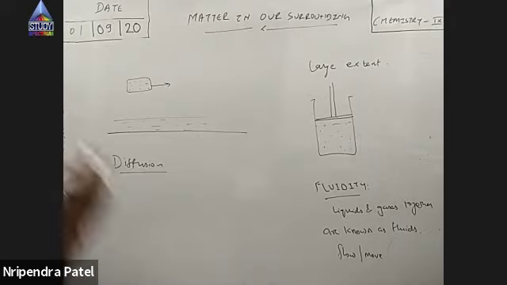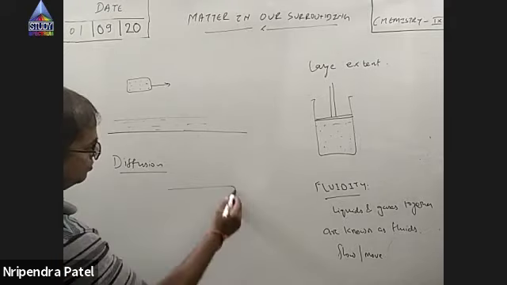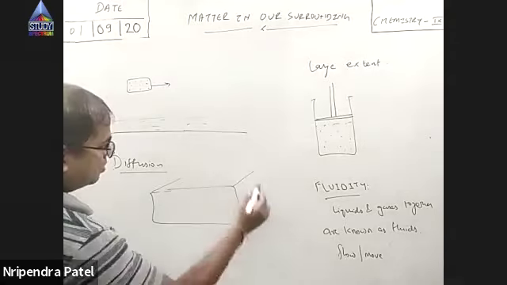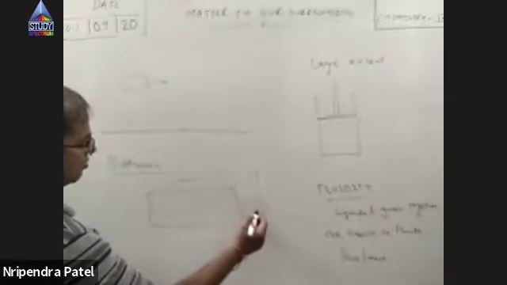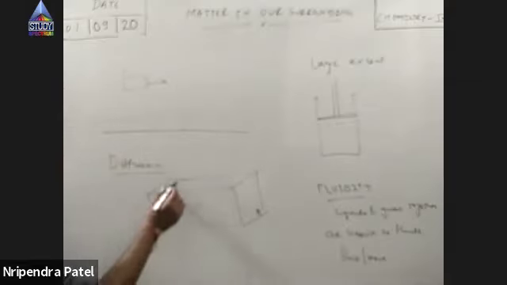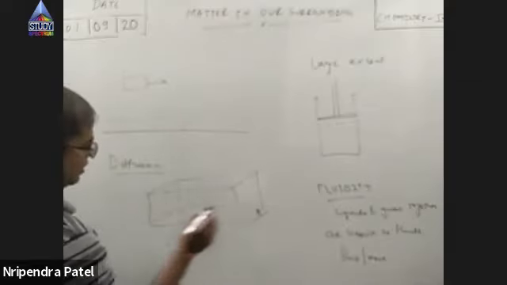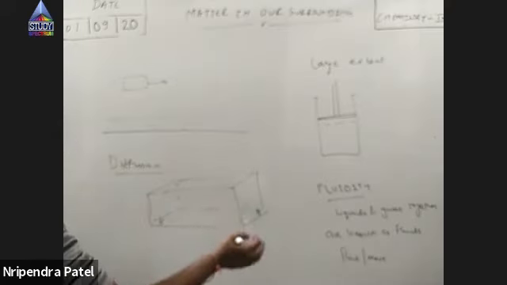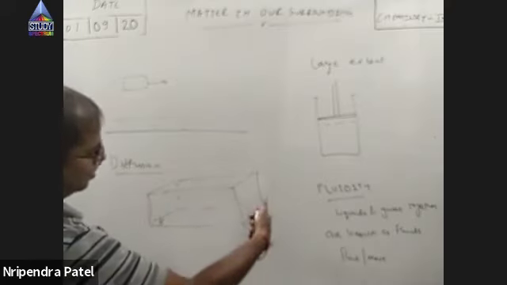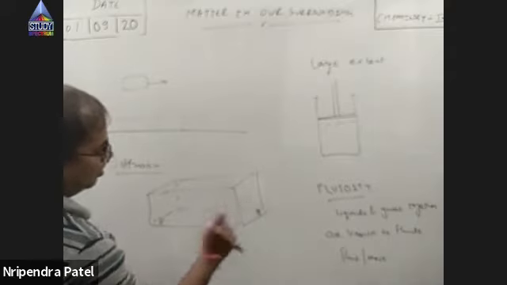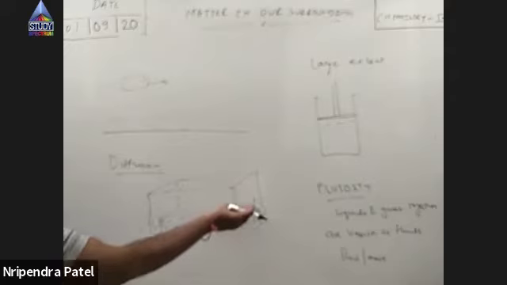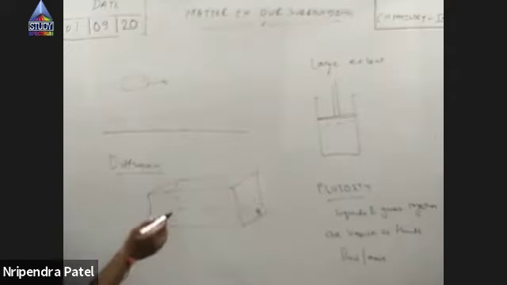Diffusion is what? See, there's a large room. There's a big hall, right? Suppose there's a big hall. One of your friends is standing in one of the corners, and you're standing on the other corner. If he opens up a perfume, or sprays some perfume in the corner, then within seconds, even you will smell that perfume.